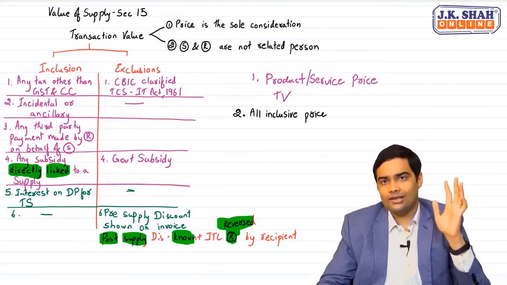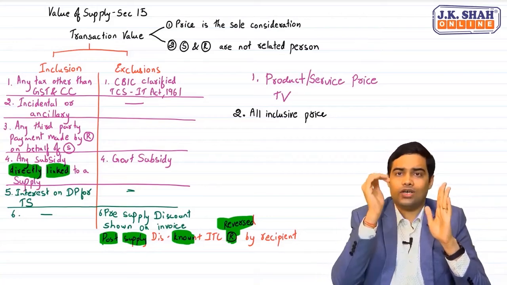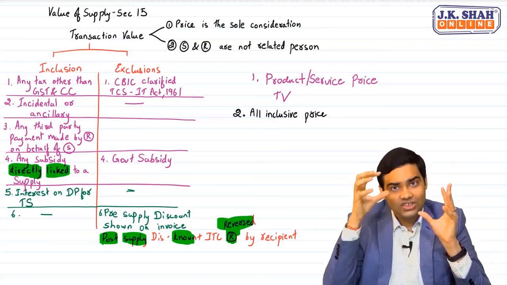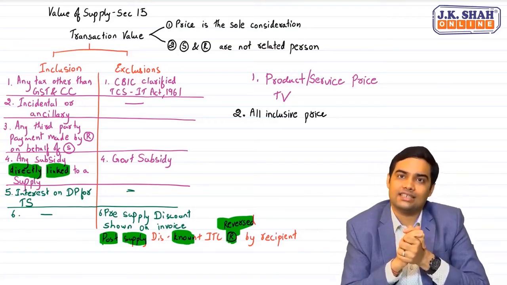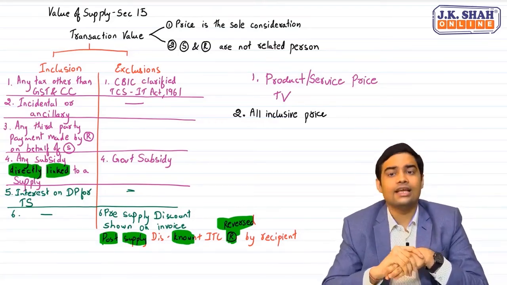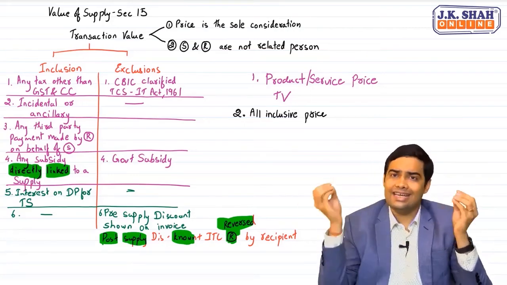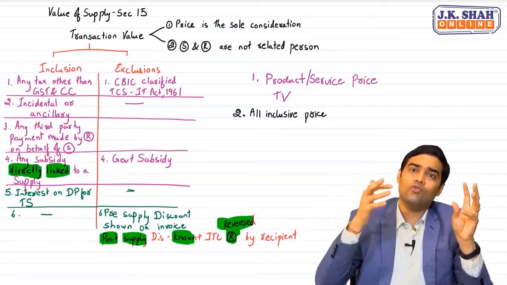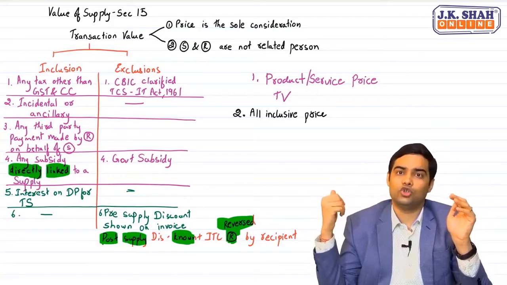From this all-inclusive price, you have to first remove the exclusions. Then you will remove GST to arrive at transaction value. Never forget this. If an all-inclusive price is given including GST, then in that case, first remove all the things which are not liable to GST.